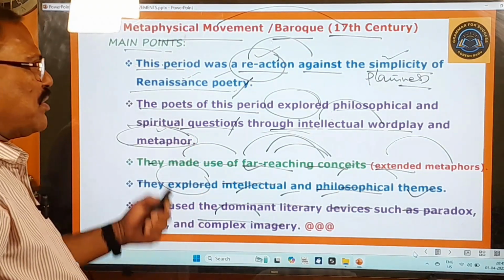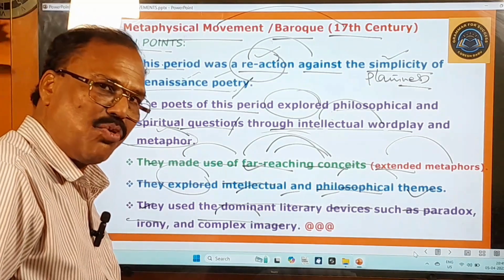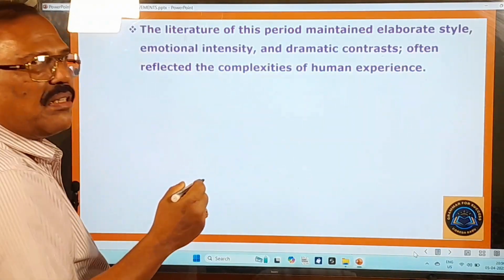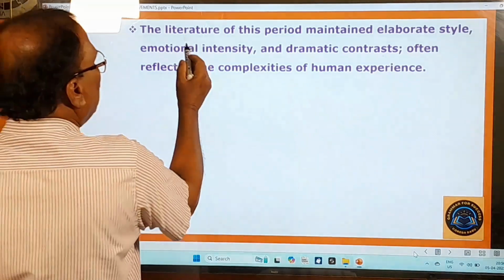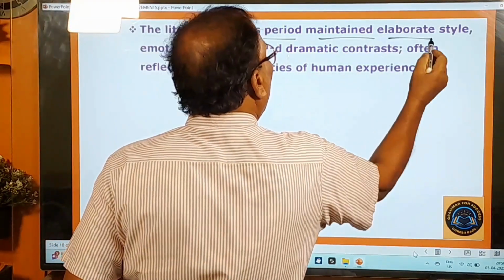And now let's move on to learn other important things of this movement. The next point about this metaphysical movement is that the literature of this period maintained an elaborate style.